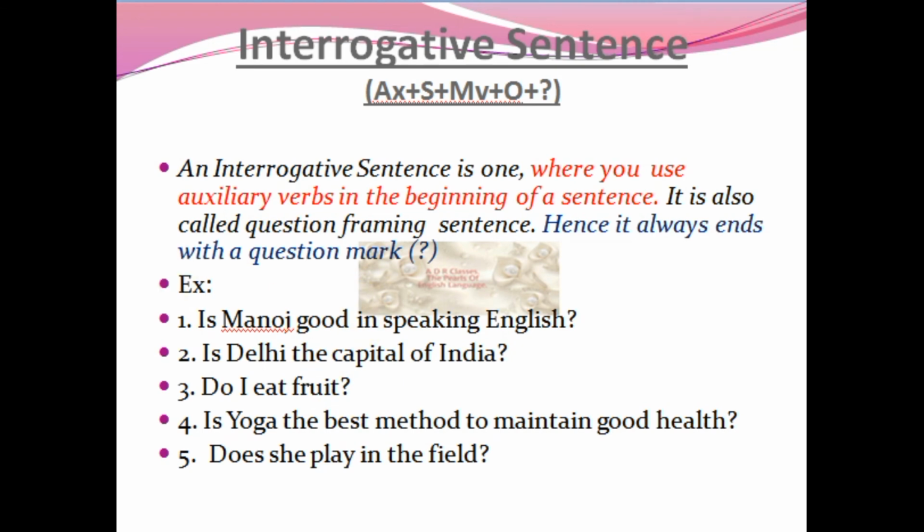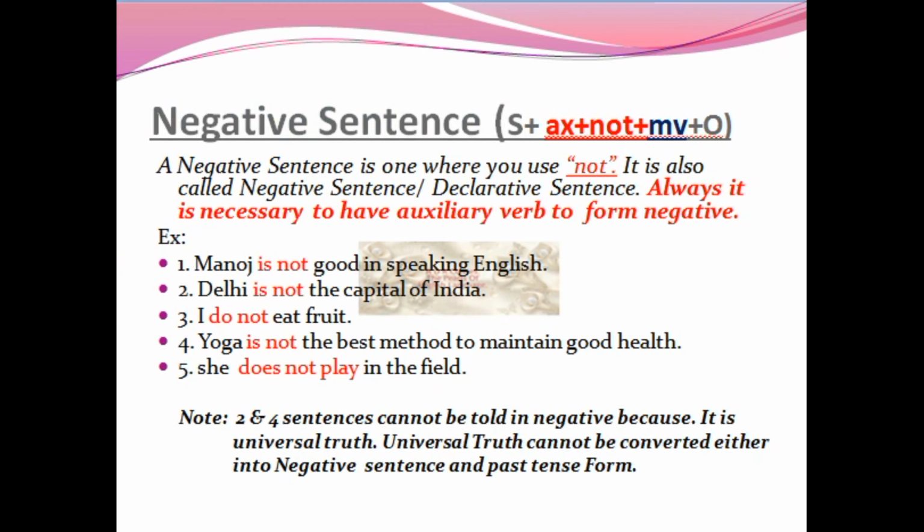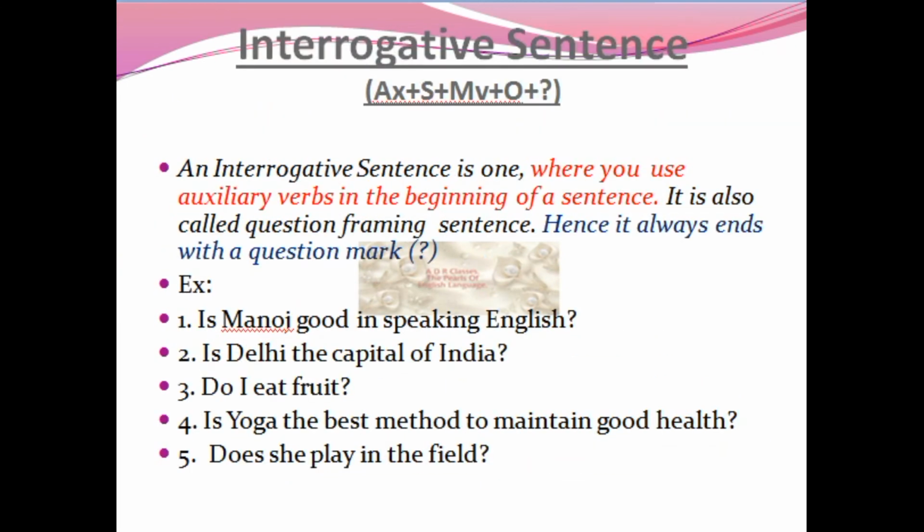sentence I am converting from positive to negative, from negative to interrogative. So if you learn grammar in a proper way, you will be in a position to play with the grammar in a very nice way, and grammar will teach you many nice things, isn't it? So grammar, you have to learn it in a proper way, in a basic way, and my effort is to make you know grammar in a very proper way, in a very distinctive way. This is how we can learn interrogative sentences.